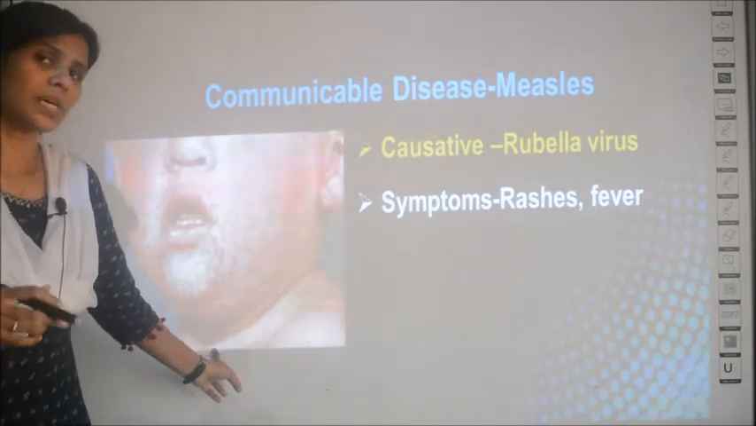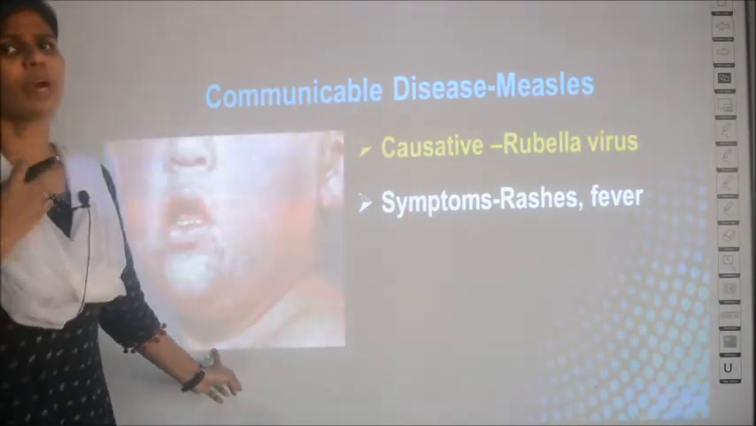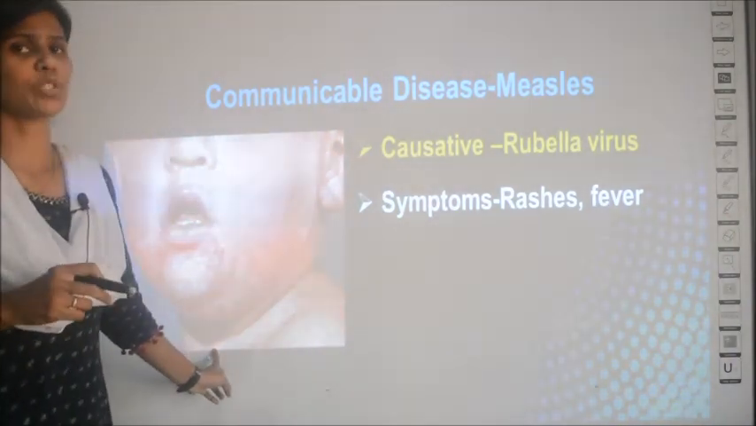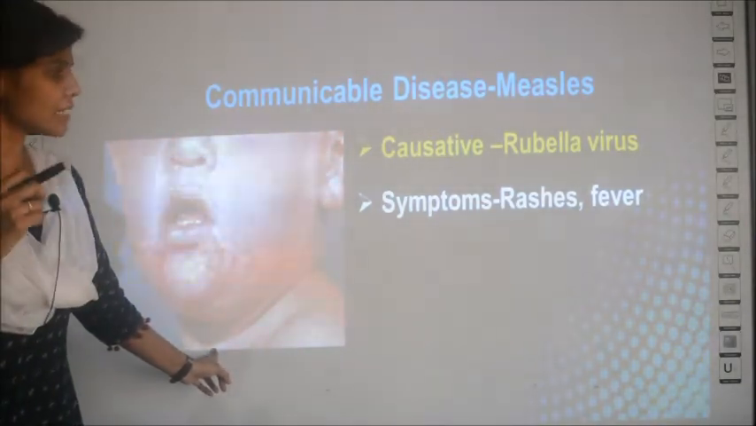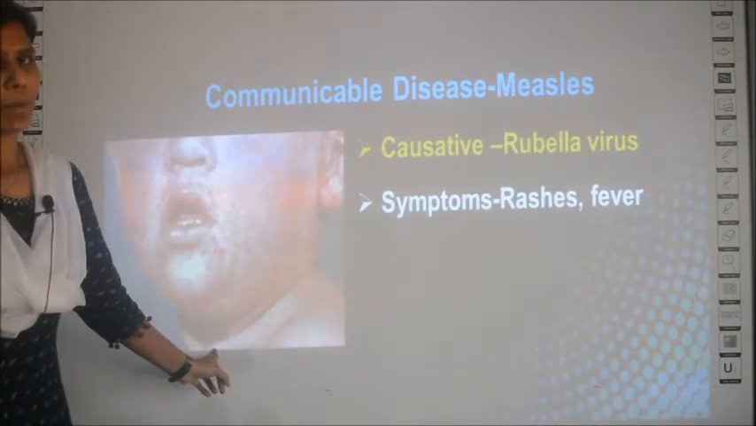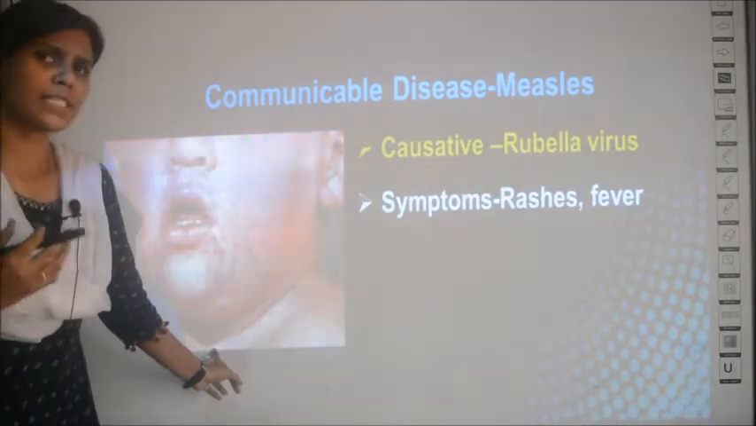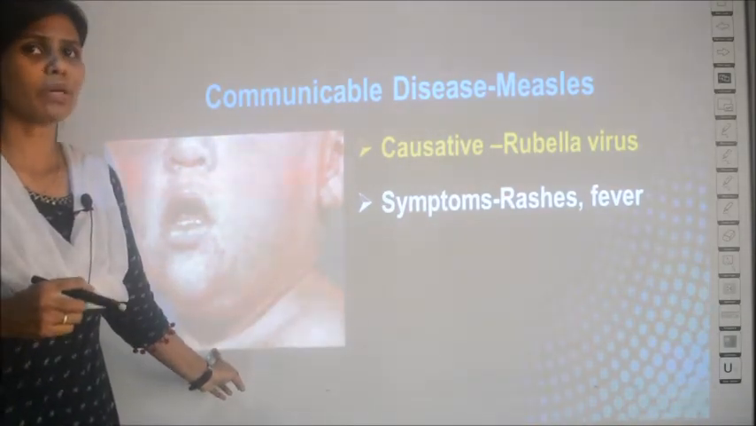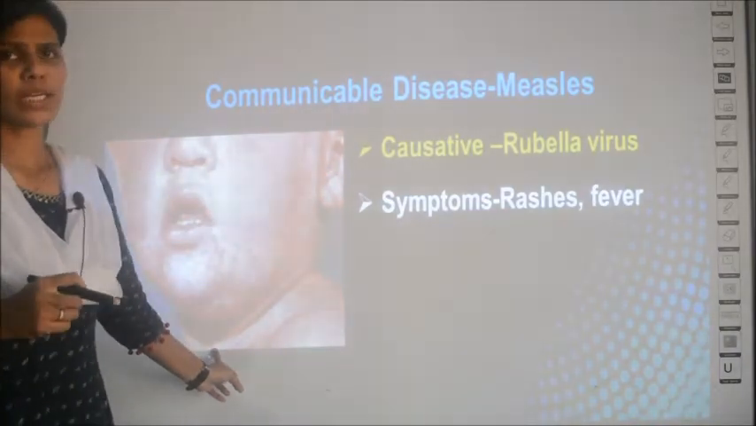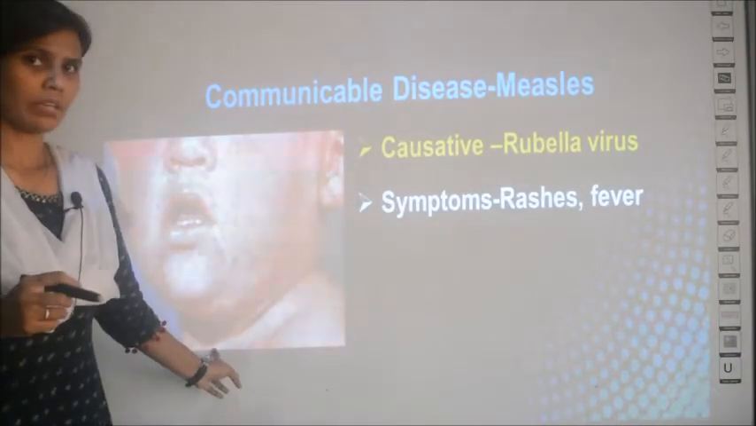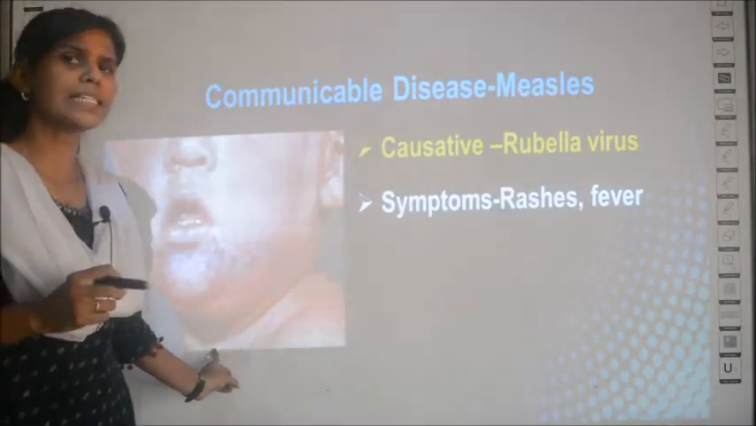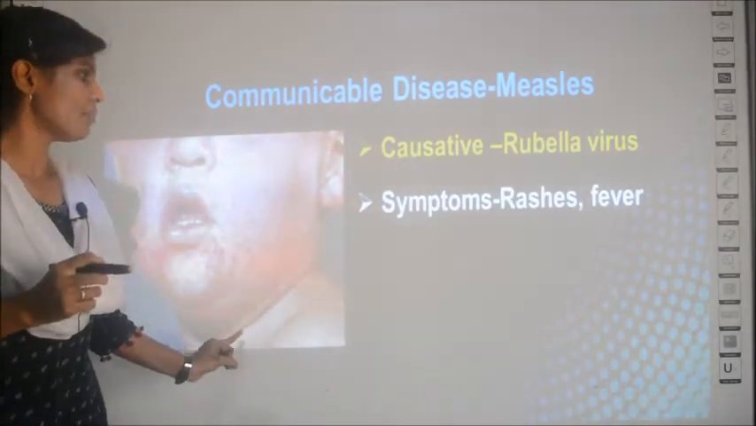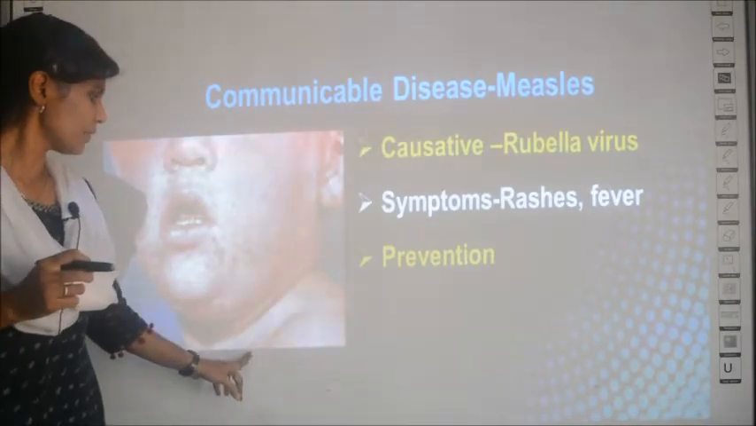Apart from this, a very high temperature, a fever, is also found along with the rashes. These are the symptoms of the disease called measles. What causes measles? It is because of a virus, and it is called the rubella virus. So what is the name of the virus which causes measles? It is the rubella virus.